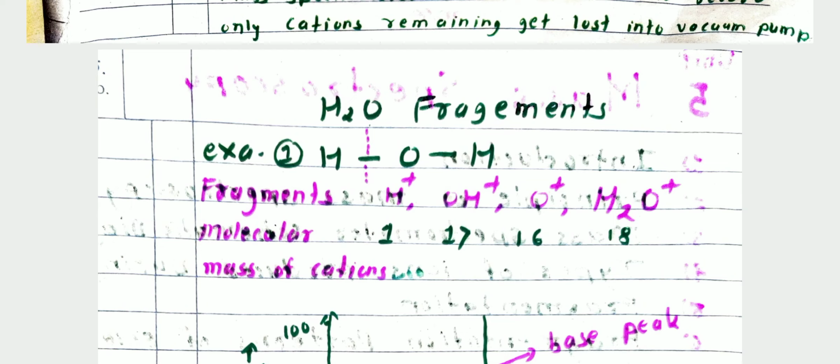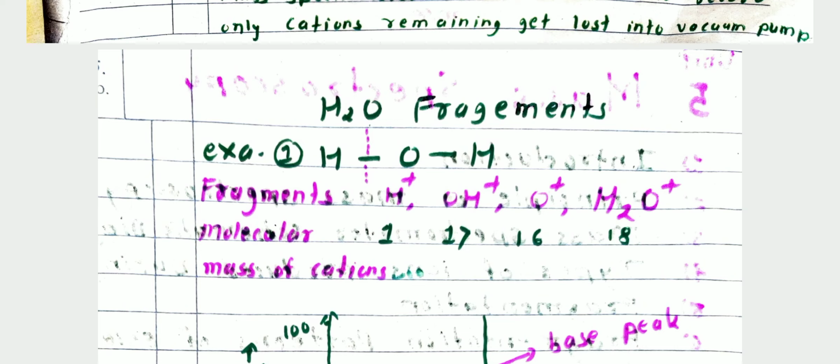So by losing an electron, when a water molecule undergoes mass spectroscopy, it shows four types of fragments, and the molecular masses of these fragments are 1, 17, 16 and 18.